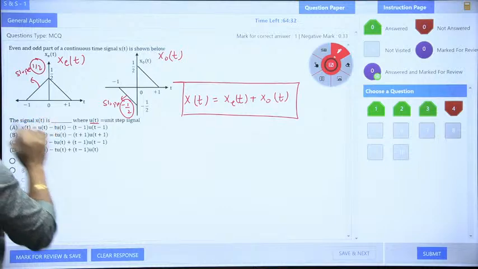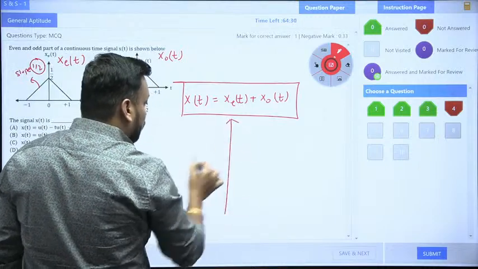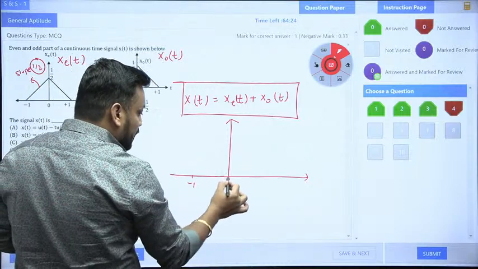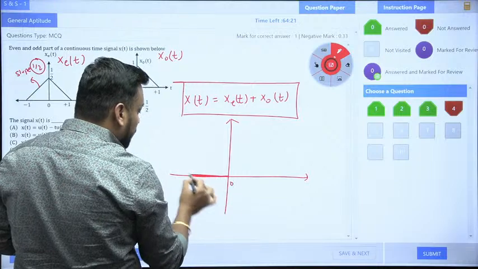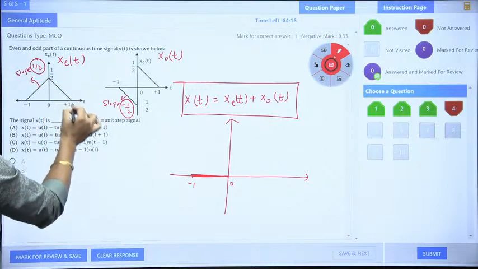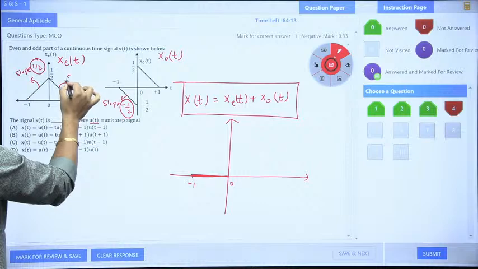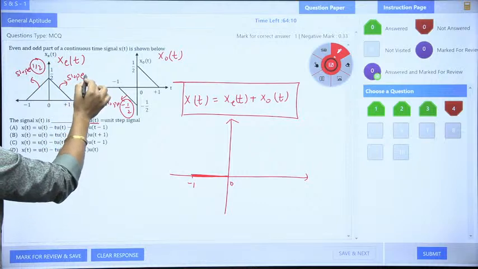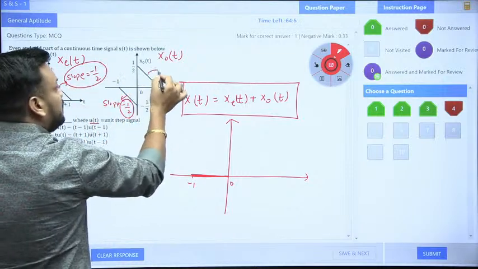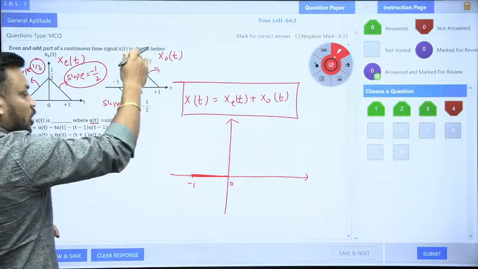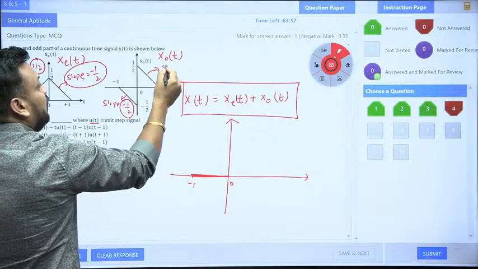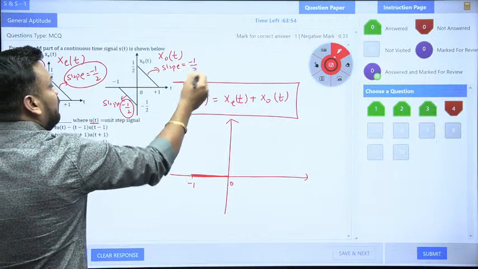So from -1 to 0, if I wish to draw the x(t) signal, then in the left hand side part from -1 to 0, for sure we will have the 0 signal only. Clear? Now tell me, guys, what is happening in the right side part? In the right side part, we have this decreasing slope. A decreasing slope gives a negative slope, so the slope is minus half. Similarly, what is the slope of this line? Again this is a decreasing slope, so it gives a negative value, and the slope is again minus half.